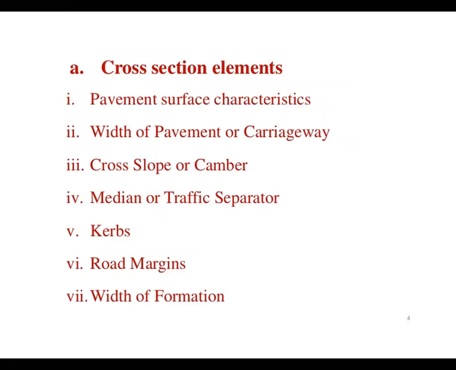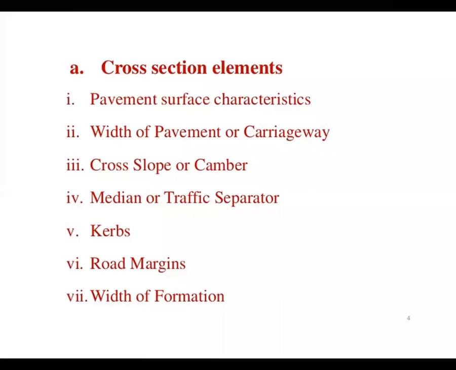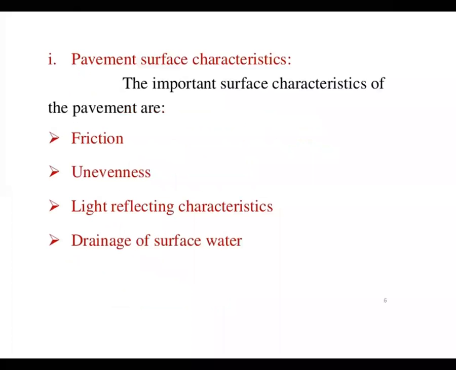These are the simple points which we generally include in this chapter: pavement characteristics, cross slopes, camber, curve, road margin, formation, side distance, etc. These were the main points highlighted in geometrical design.